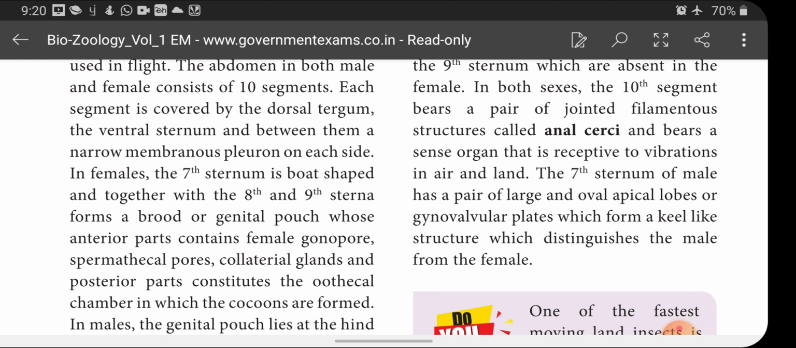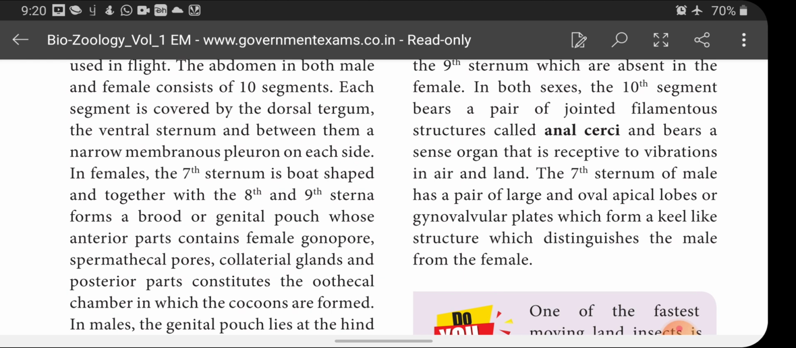Each segment is covered by the dorsal tergum, ventral sternum, and between them a narrow membranous pleuron on each side. Then in female, the 7th sternum is boat shaped, and together with the 8th and 9th sterna forms a brood or genital pouch whose anterior part contains female gonopore, spermathecal pores, collateral glands, and posterior part constitutes the oothecal chamber in which the ootheca is formed.